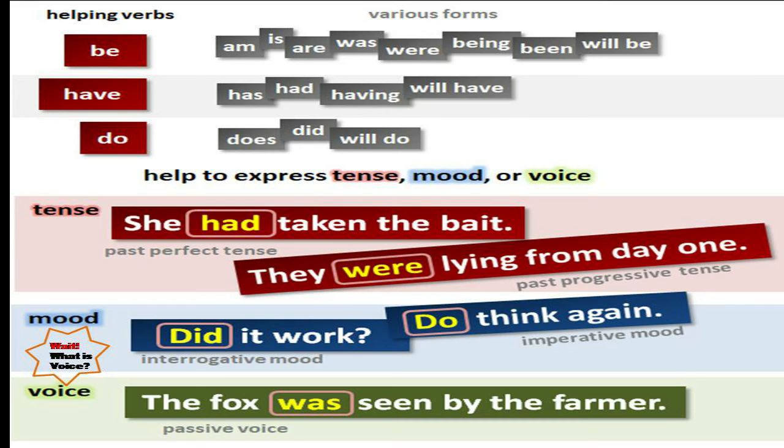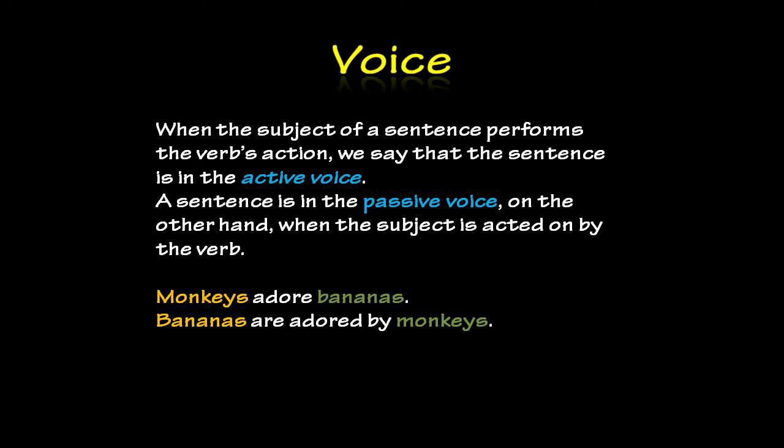So if we look at some examples: she had taken the bait. They were lying from day 1. Did it work? Do think again. The fox was seen by the farmer. But wait, what is voice? When the subject of a sentence performs the verb's action, we say that the sentence is in the active voice. And a sentence in the passive voice, on the other hand, is when the subject is acted on by the verb.